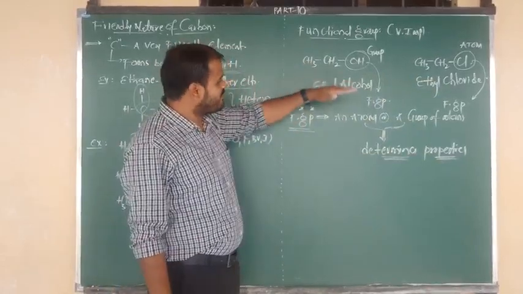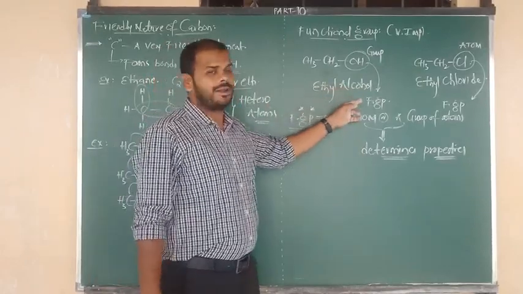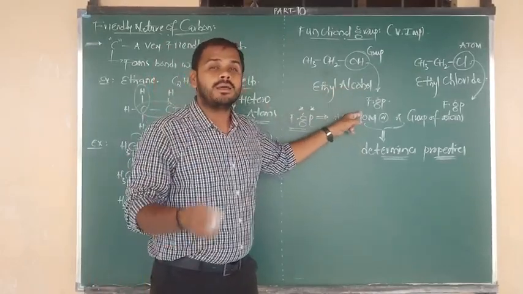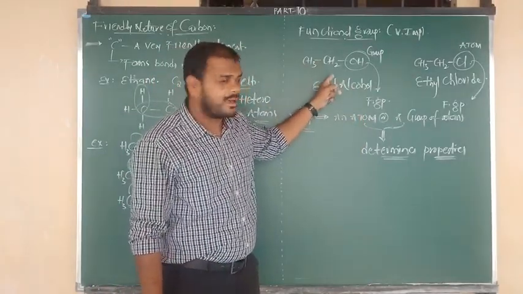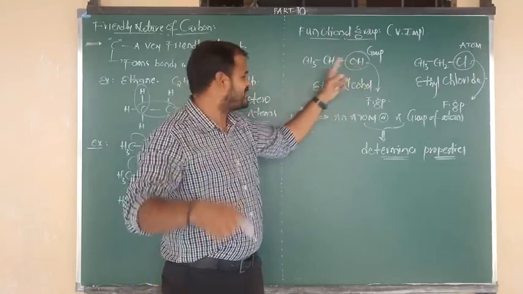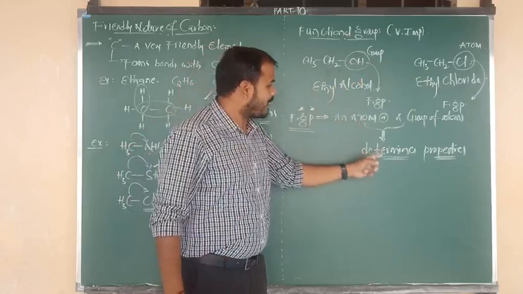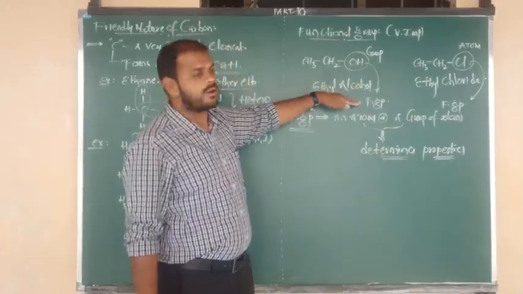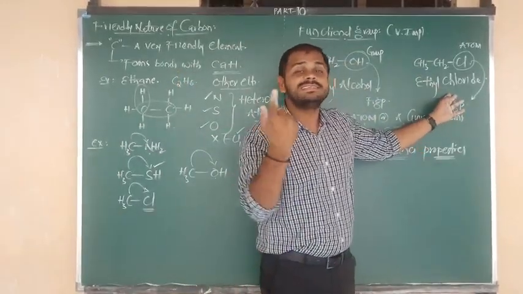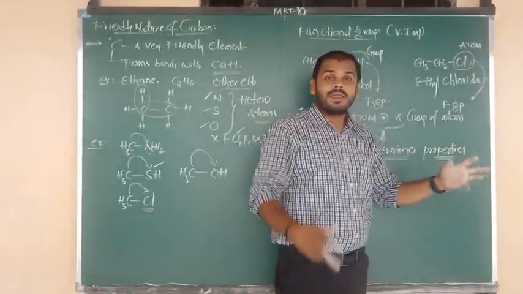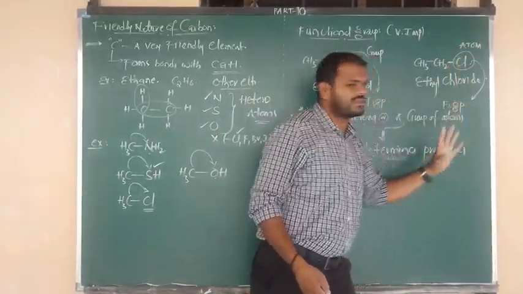So in the first compound, the organic substance is ethyl alcohol. In this ethyl alcohol, which will decide the property? CH3, CH2, what is the group? OH. OH is the functional group. So OH decides the properties of the organic compound. And in the second molecule, which will decide the property? The Cl atom. It will decide the property of the organic substance. So we can say Cl is the functional group.